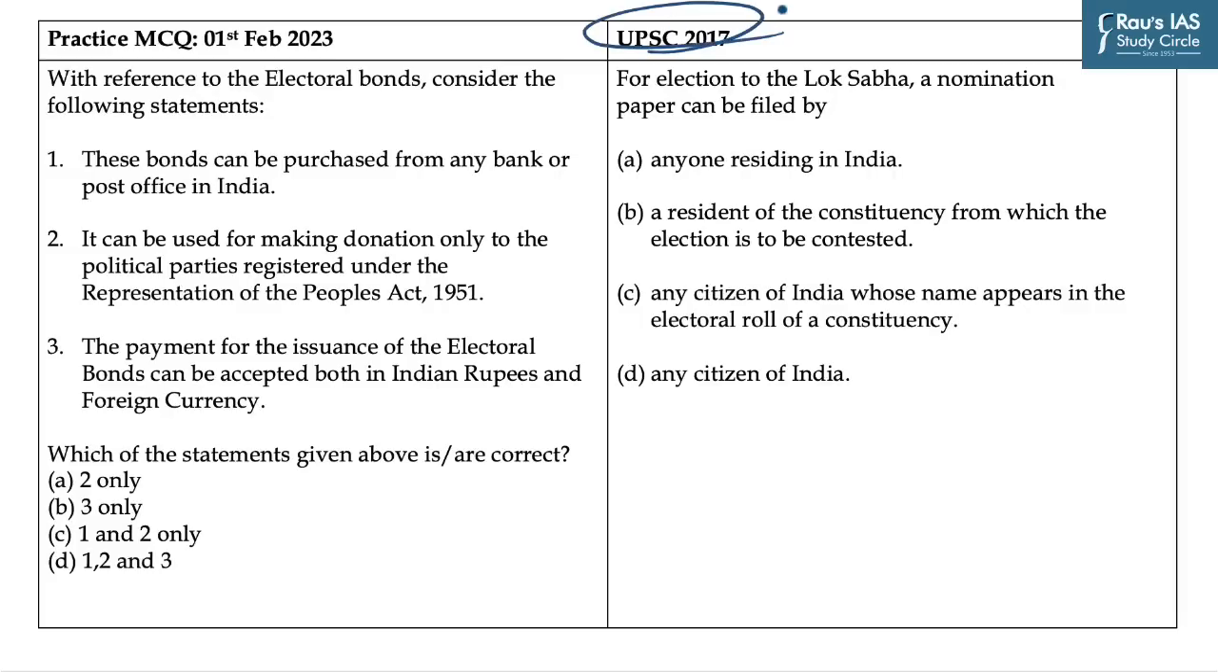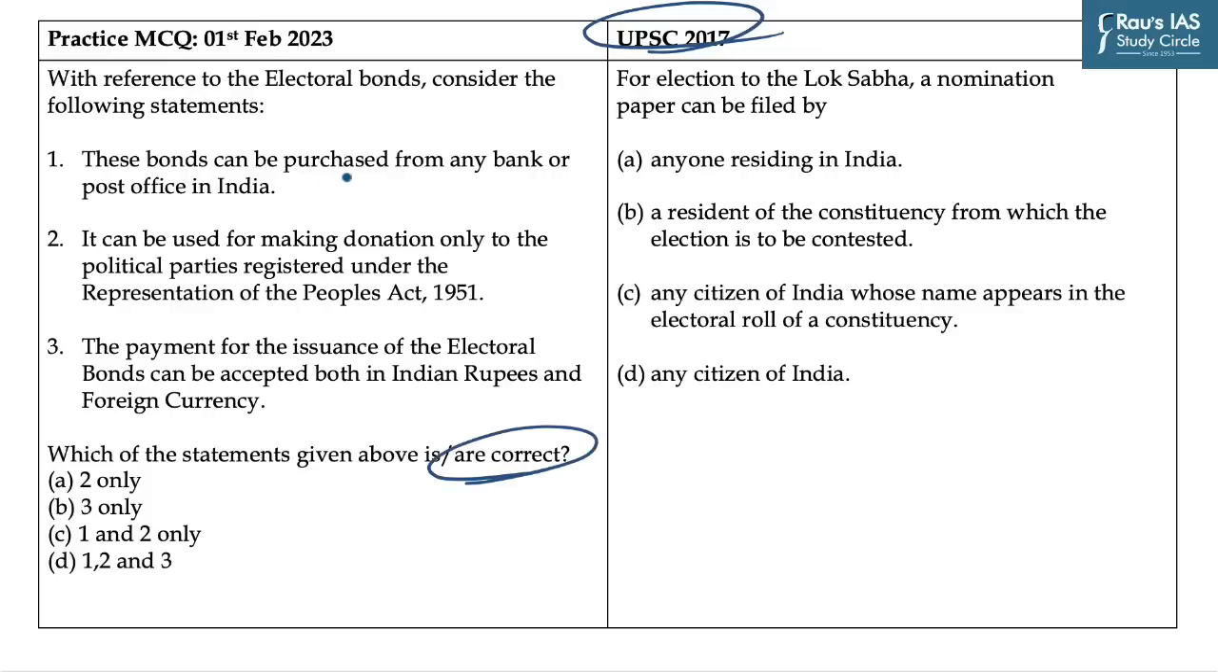In the year 2017, UPSC has asked this particular question and it says, for election to the Lok Sabha, a nomination paper can be filed by, and you need to identify the correct answer from the given 4 options. You can pause this video and try a hand on this. The practice question which we have designed for today's discussion says that with reference to electoral bonds, consider the following statements. In this question, you need to identify which of the following statements is or are correct.